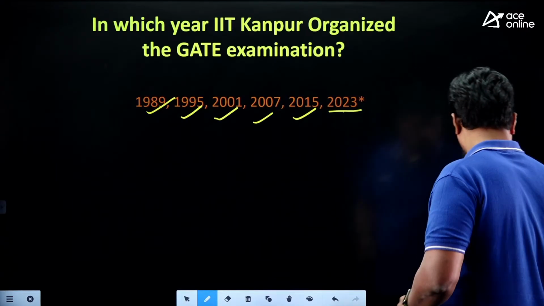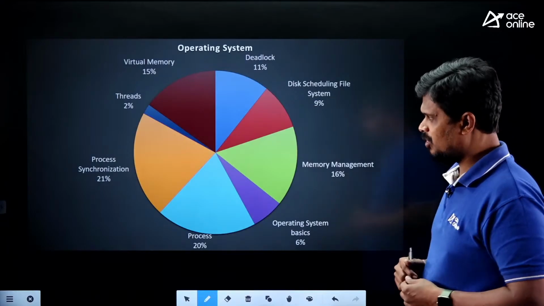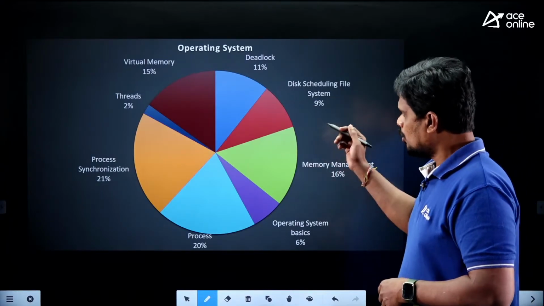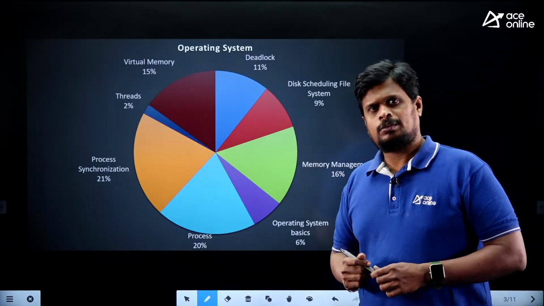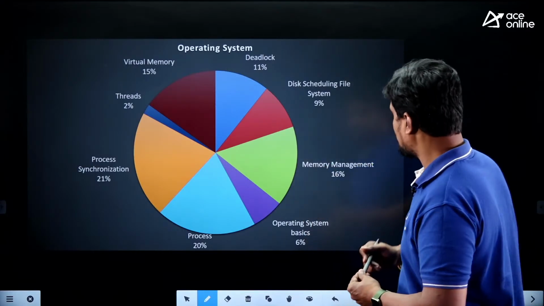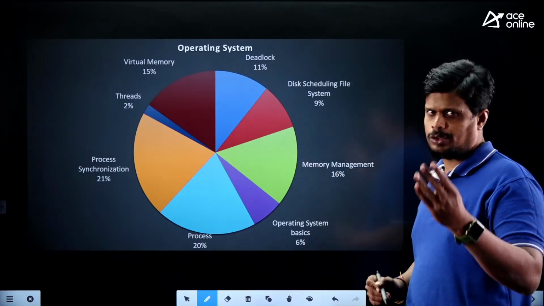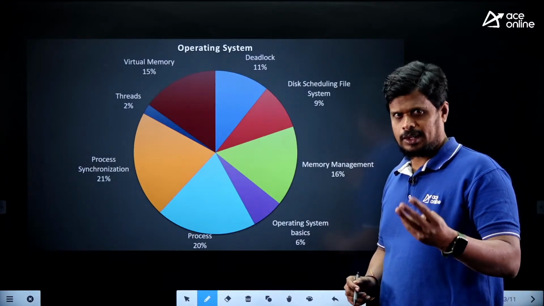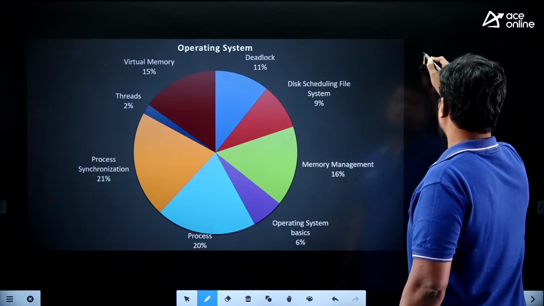Look at this particular pie chart. You can say that operating system is divided into four main topics. One is called introduction.